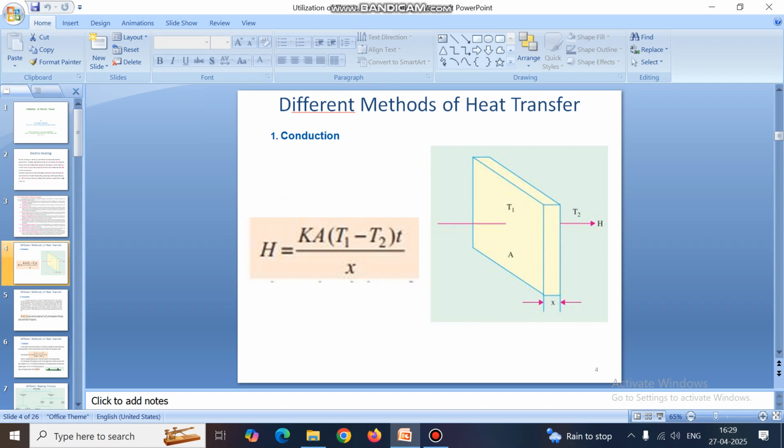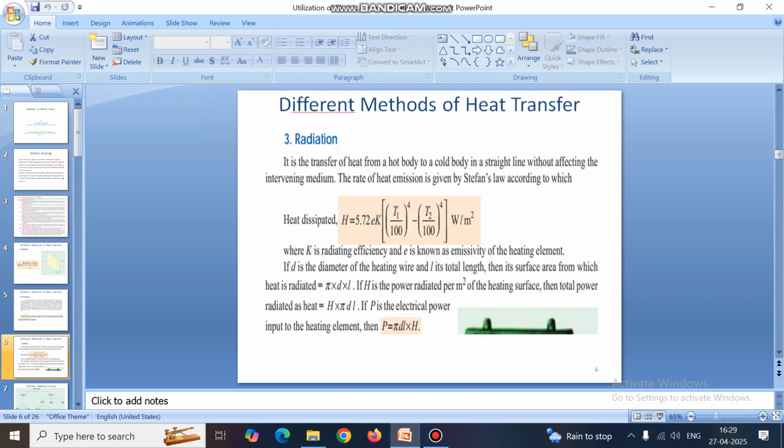Heating can be done in different ways: conduction, convection, and radiation. In the radiation process, dissipated heat is equal to 5.72 × e × k, where e is the emissivity and k is the radiating efficiency, into (T1/100)^4 minus (T2/100)^4. It is expressed in watt per meter squared.